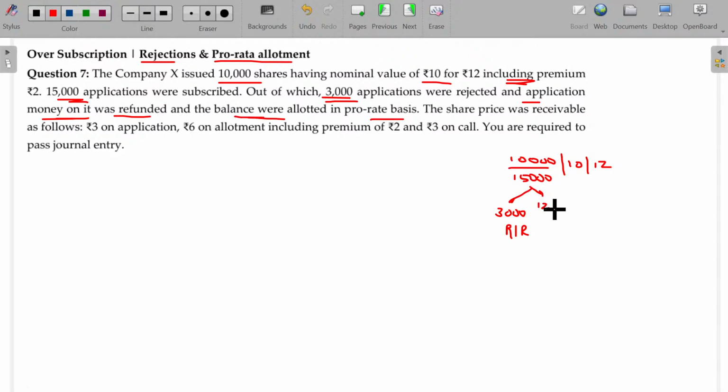The balance 12,000 applications you still have. These 12,000 applications were allotted only 10,000 shares. This is pro rata. So we have both.